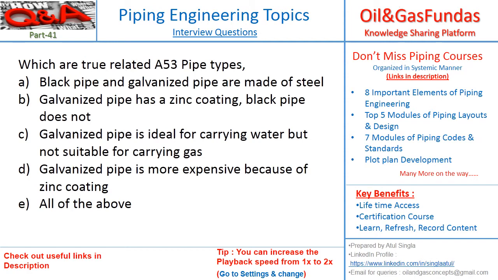Which are true related to A53 pipe types? Black and galvanized pipes are made of steel. Galvanized pipe has a zinc coating. Black pipe does not. Galvanized pipe is ideal for carrying water but not suitable for carrying gas. Galvanized pipe is more expensive because of zinc coating, or all of the above.